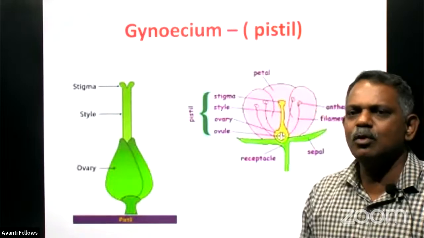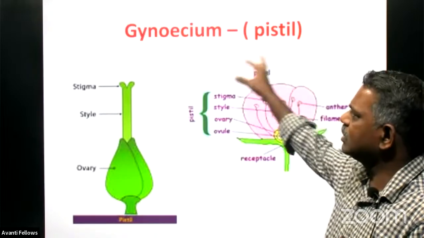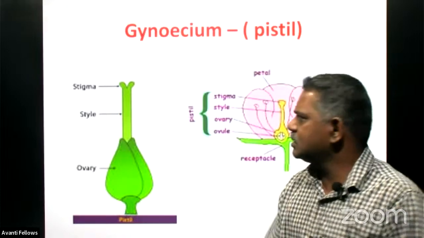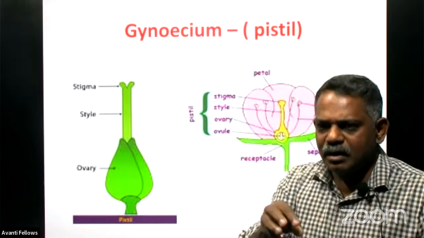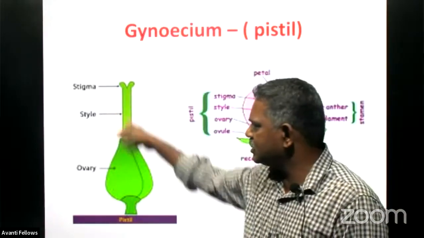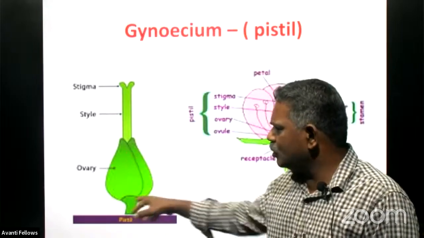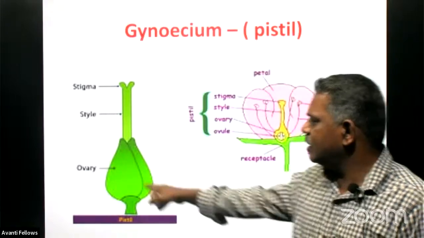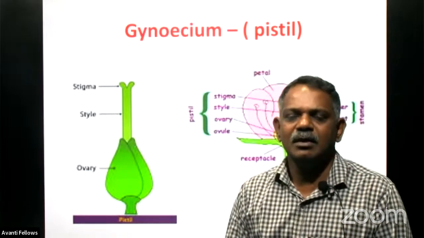Then it is the innermost part of the flower, the female reproductive part called the gynoecium or pistil, and it includes mainly three parts. This is what? The stigma region, where these pollen grains fall, or pollination takes place in the stigma region only. And this is the style. We will see the significance of the stigma and style later. And the most important part of this gynoecium is what? The ovary. And this ovary produces the female gamete called as what? The ovules.